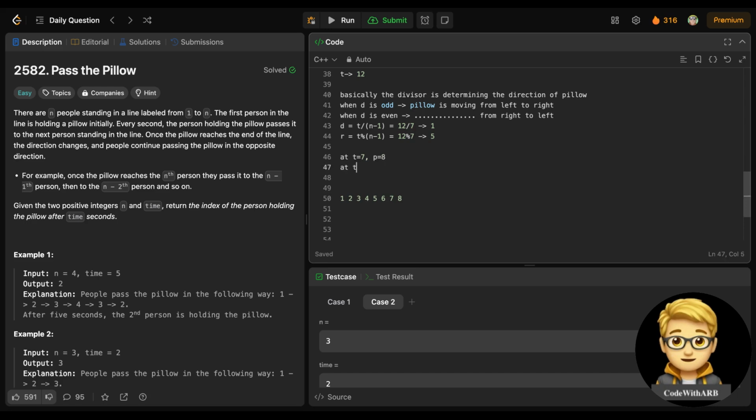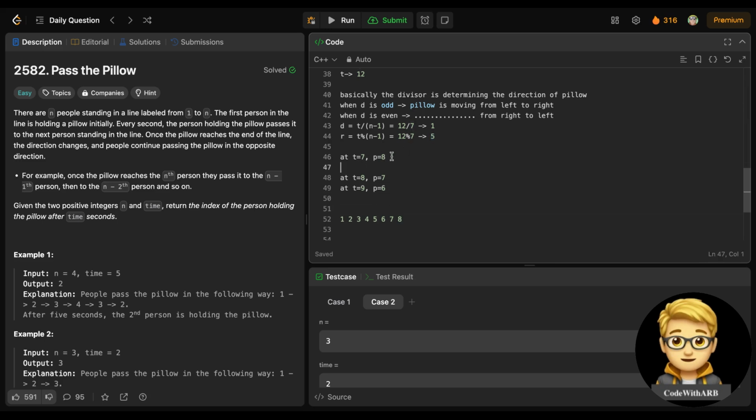Now at t is equal to 8, I will move to 7. At t is equal to 9, I will move to p is equal to 6. So basically, after this, how much time is left? I am moving that much time backward, right? I am left with t is equal to 5 after this 7 part.